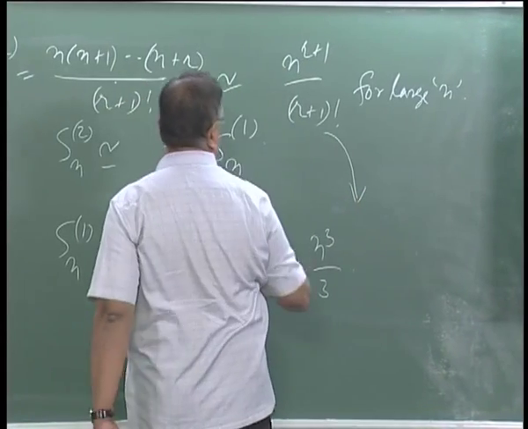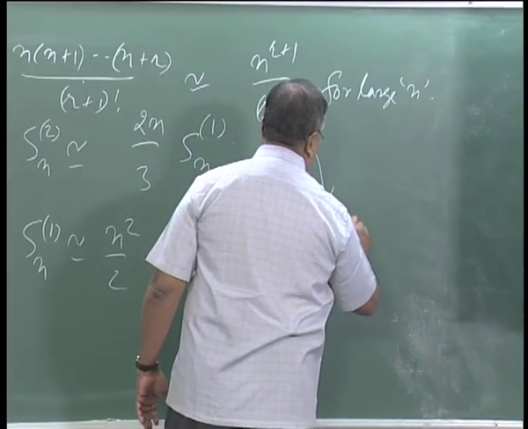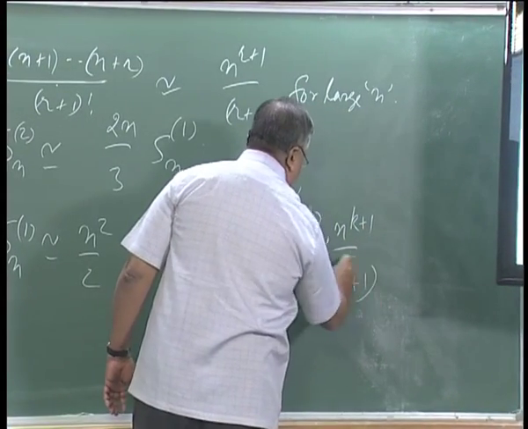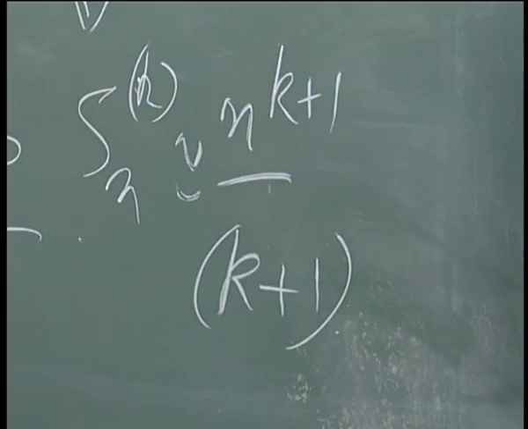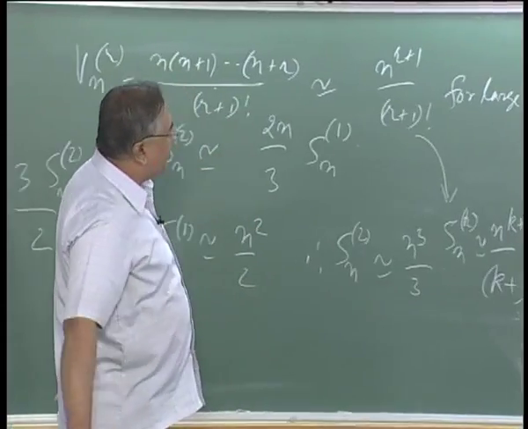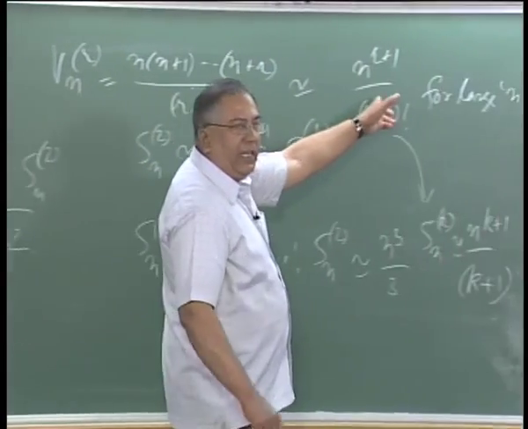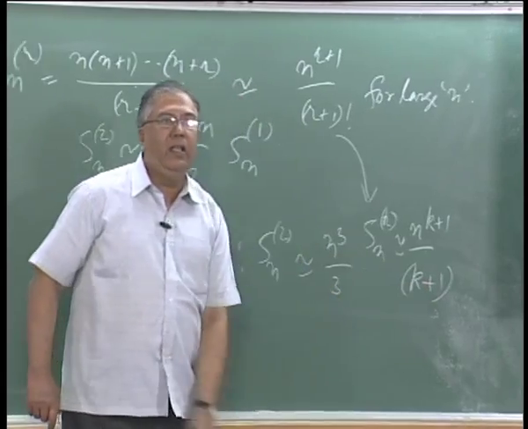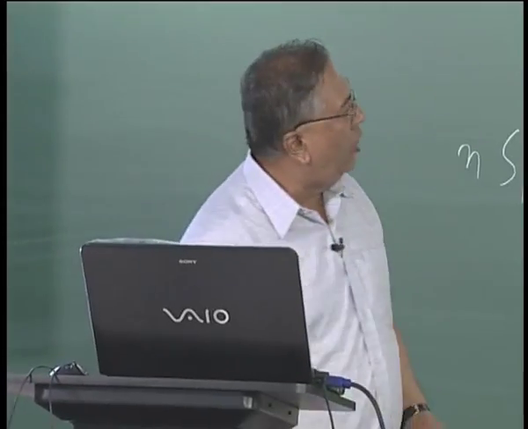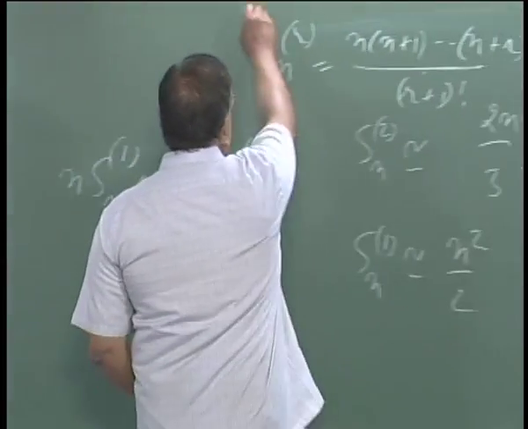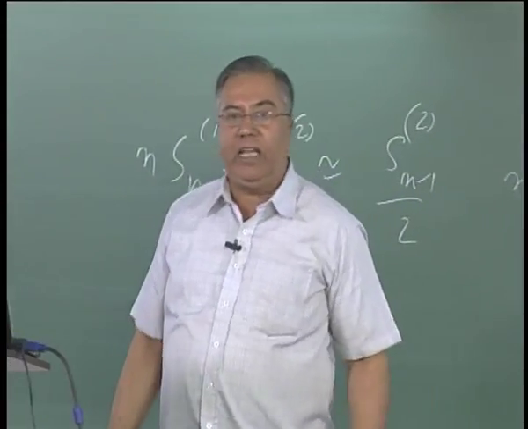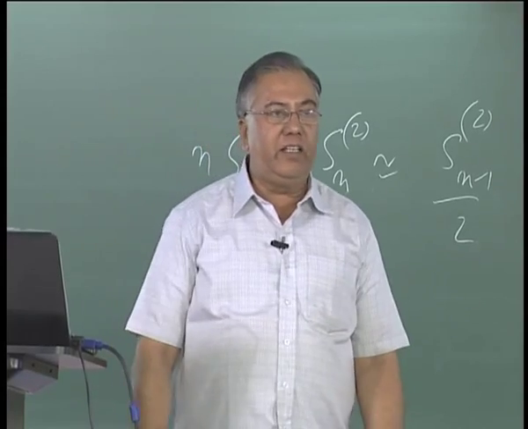One could have used this to prove Sn of k goes like n to the power k plus 1 by k plus 1. In fact that is the route Pascal or Fermat took in the 17th century. They conjectured this result, Pascal actually proved this result, Fermat I think conjectured this result, and from this one could get the asymptotic form, and from that the Samagata Sankalita. So it is either way. And as I told you, this result was already implicit in Varaha Mihira's table Meru for calculating the combinatorial coefficients in the 6th century.